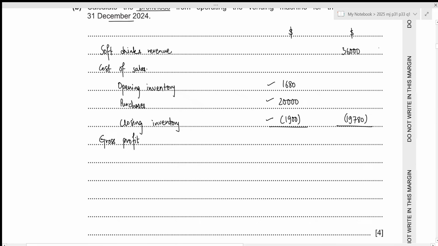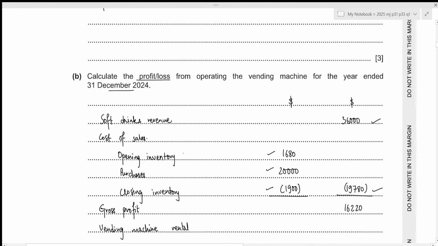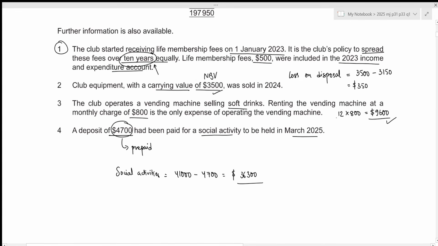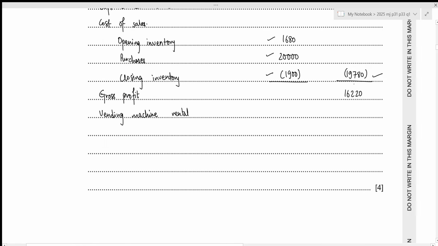Now the gross profit will be 36,000 minus 19,780, which results in 16,220. Like I said before, the only expense is vending machine rental. And we've calculated the rental expenses for the year. For 12 months, that was supposed to be 9,600. Let's write it down.